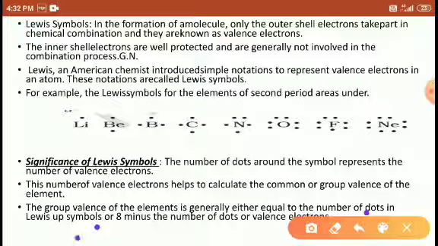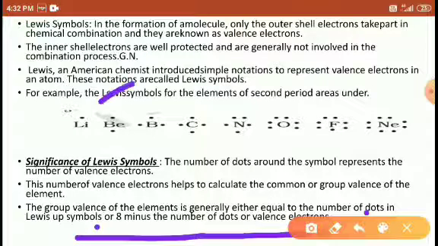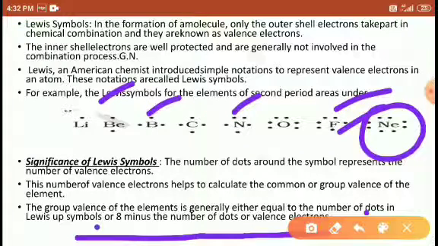When the outermost electrons are fewer than 8, that is 8 minus the number of valence electrons, the atom will definitely form a chemical bond. Here, neon cannot form any chemical bond because 8 electrons are present in its outermost shell.